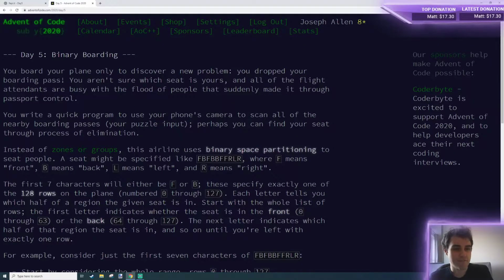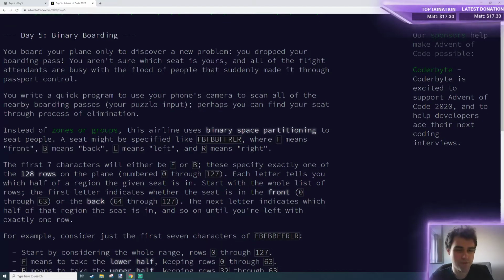So, day 5, binary boarding. You board your plane only to discover a new problem. You dropped your boarding pass. You aren't sure which seat is yours, and all of the flight attendants are busy with the flood of people that suddenly made it through passport control. You write a quick program to use your phone's camera to scan all of the nearby boarding passes, your puzzle input. Perhaps you can find your seat through the process of elimination.